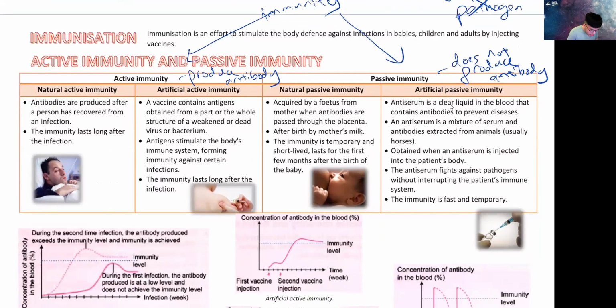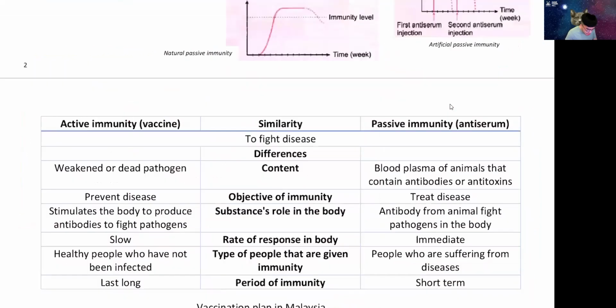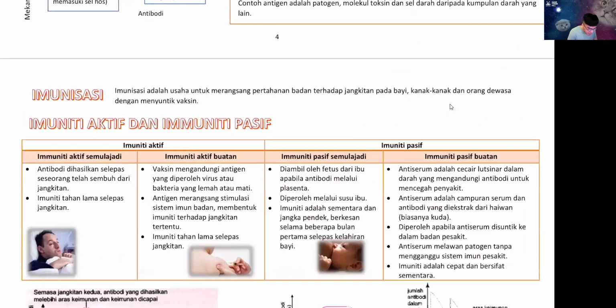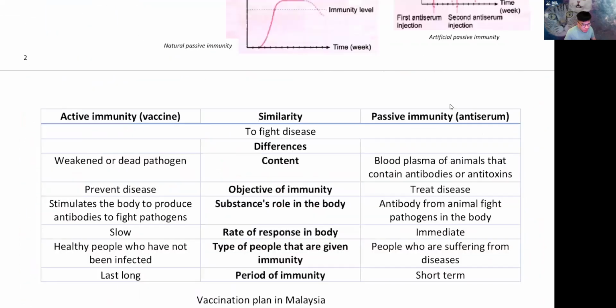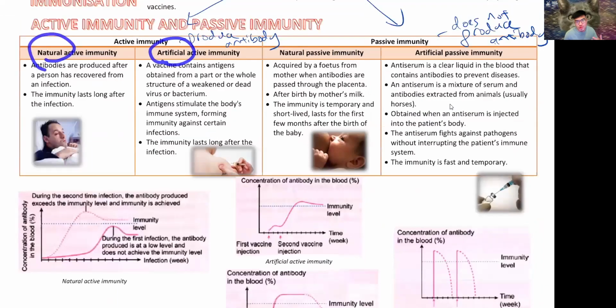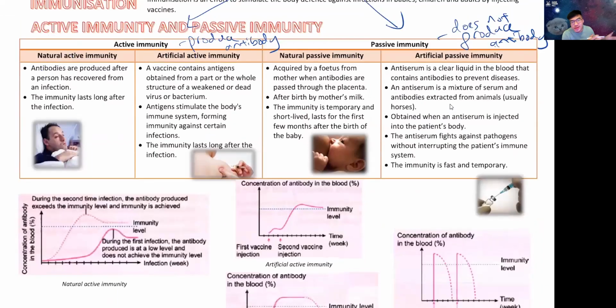Let's look at active first. Active immunity is divided into 2 more types. You have natural and you have artificial. In BM, this is called semula jadi, and of course, buatan. I'm sure from the name you can roughly guess it. Natural means you do it in nature's way, and artificial is when you do it in a human-made way. So let's look at the natural first.